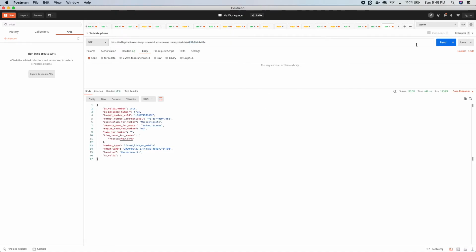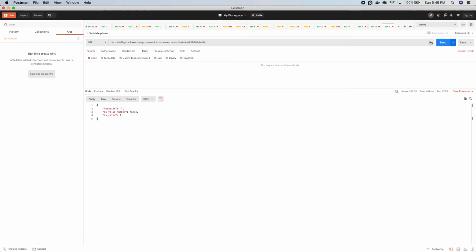But instead of throwing an uncaught exception if a bad phone number is passed, I have this default response that says, okay, there's no location associated with this phone number, it's not valid, and I also have a flag that's numeric to indicate the validity. So Chainlink consumes this response and makes it very easy to translate back into an event that can get emitted from the smart contract.